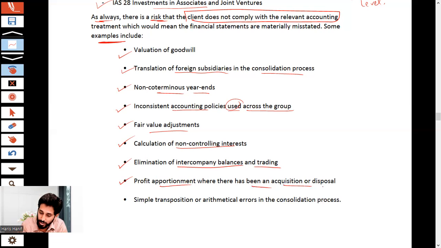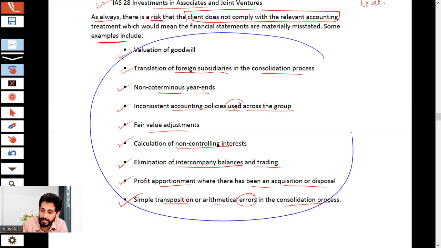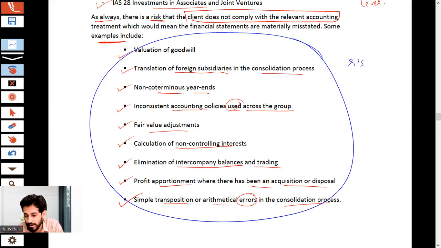Apportionment where there has been acquisition or disposal. Simple transposition or arithmetic error in the consolidation process. That is, the risk is that they have not been complied with.